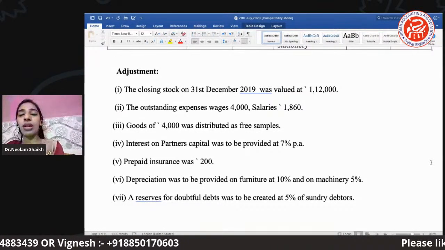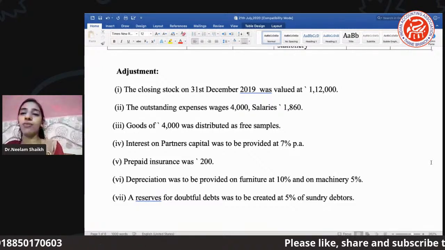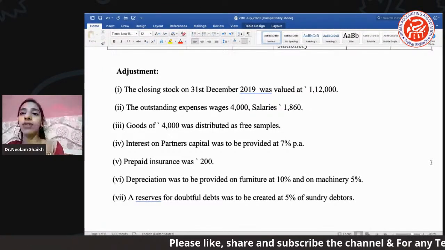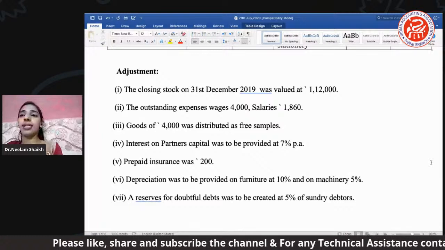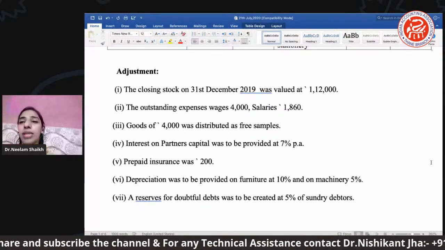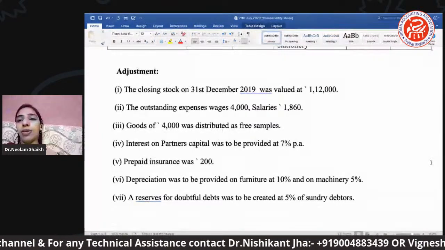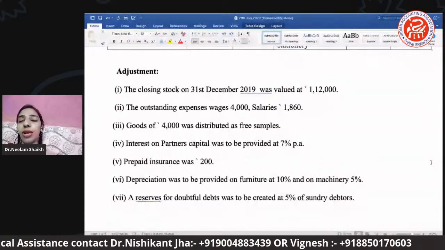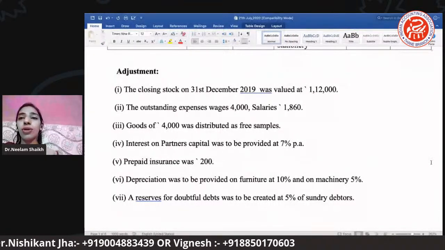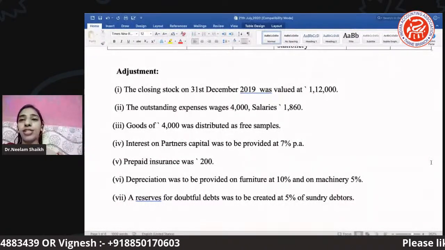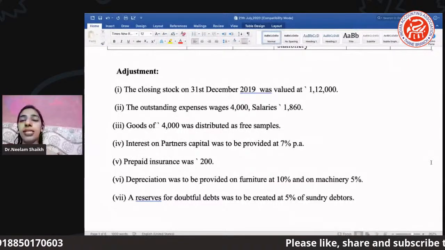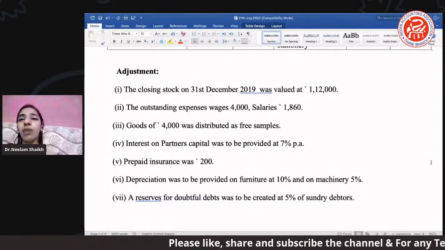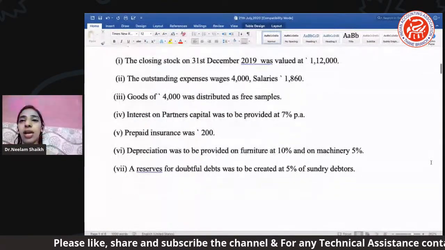RDD becomes your indirect expense. You have to deduct it from the respective asset, sundry debtors, and the second effect will go to the profit and loss debit side because it becomes your indirect expense. Okay, now this is all about the question which we have read, adjustments हमने सारे देख लिए. Let's start posting. Now we will go ahead with the posting and preparing the accounts.